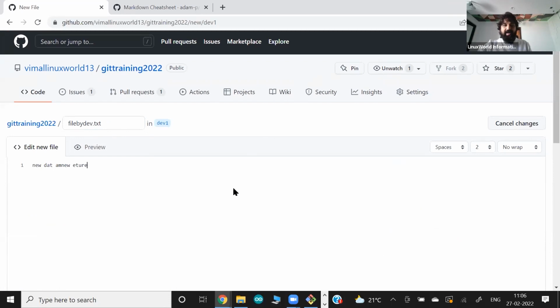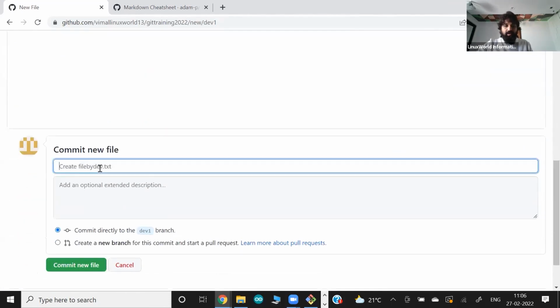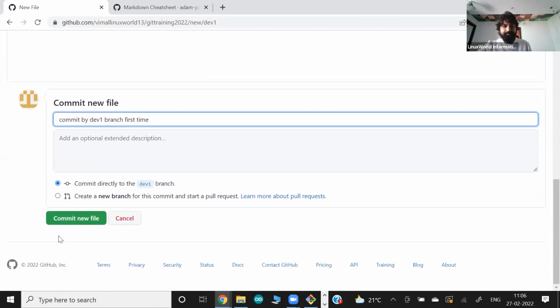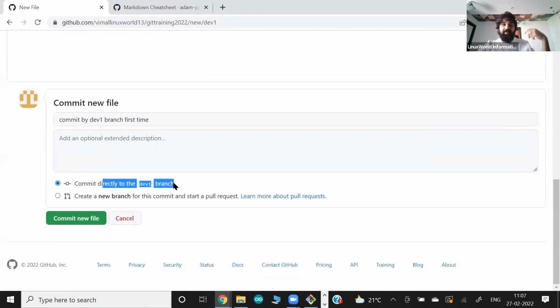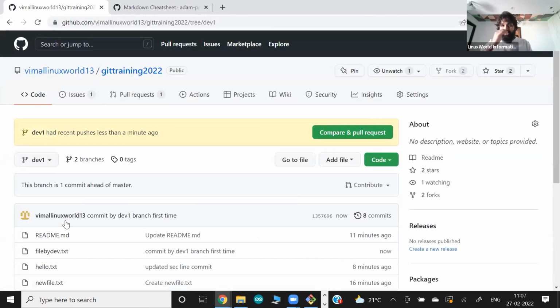That was the plan, and this guy wants to commit by dev one branch first time. And now this time you see guys, they're committing directly on the dev one branch. So we are putting data on the dev one branch. This is the same concept I explained to you today in my git commands.